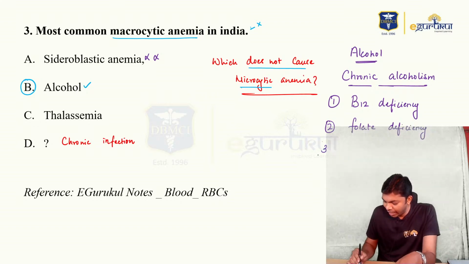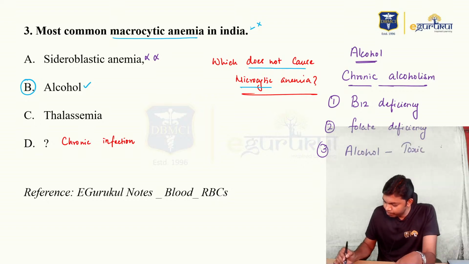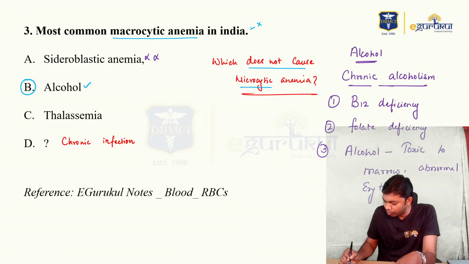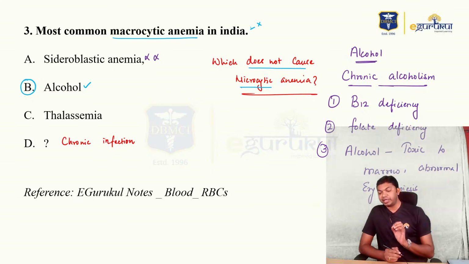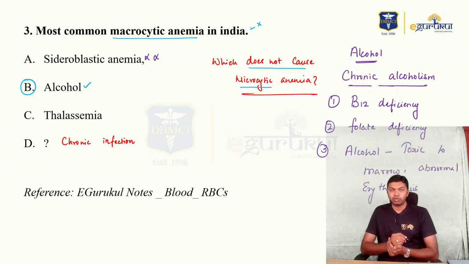Number three, alcohol itself is toxic to bone marrow, so there is going to be abnormal erythropoiesis. So in chronic alcoholism, you can see three kinds of conditions: B12 deficiency, folic acid deficiency, and alcohol itself causing abnormal erythropoiesis.